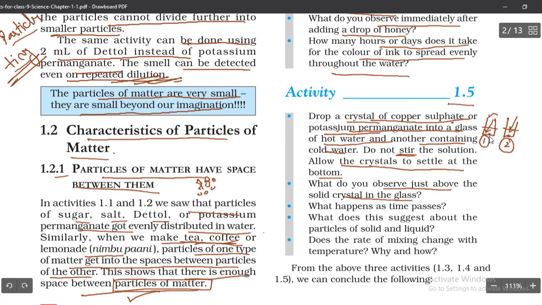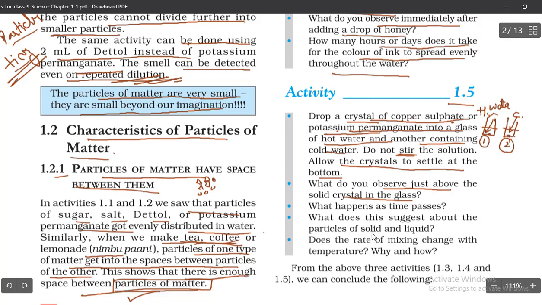Here you are going to observe that in hot water and in cold water you have added the crystals, right? You are not going to stir it. But after some time you are going to observe that the crystal in the hot water is going to mix or dissolve faster when compared to the crystal in the cold water.